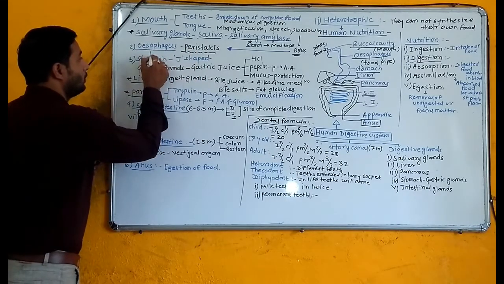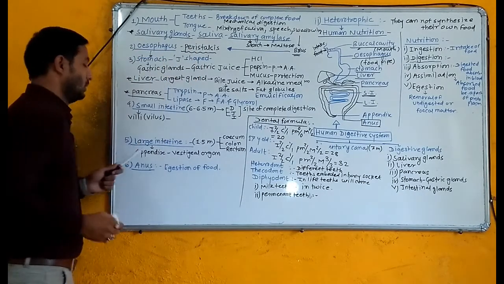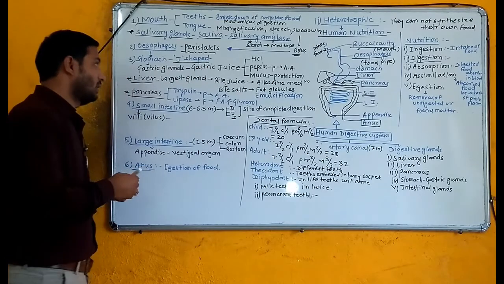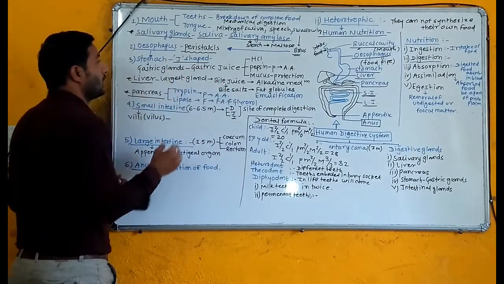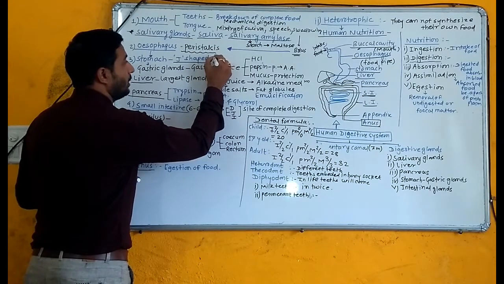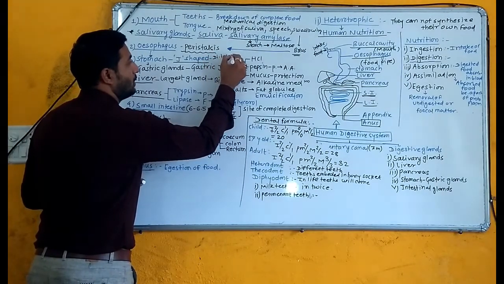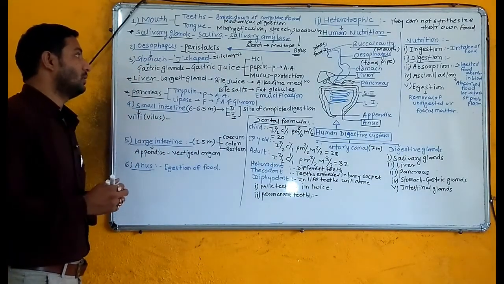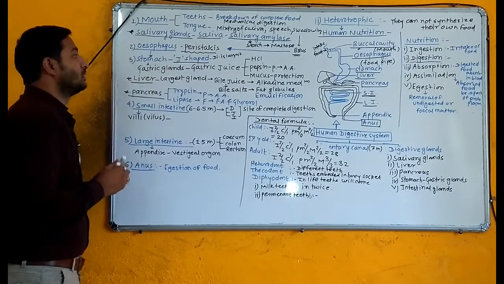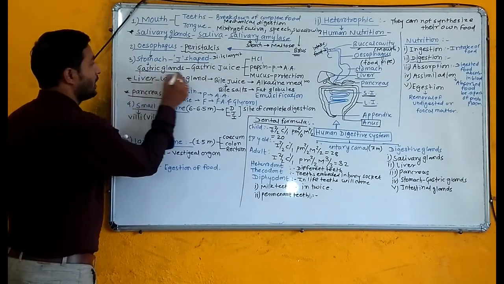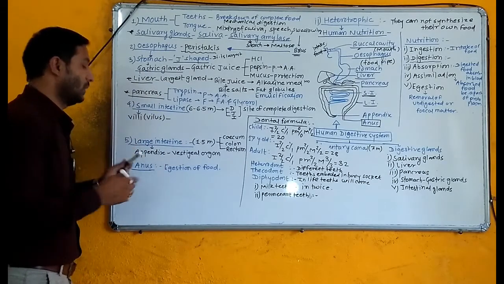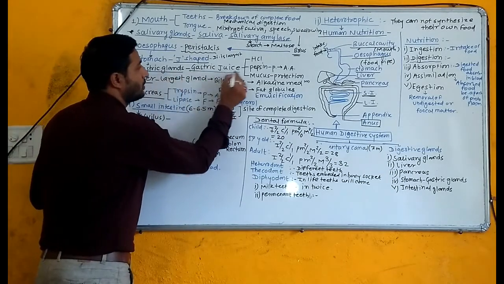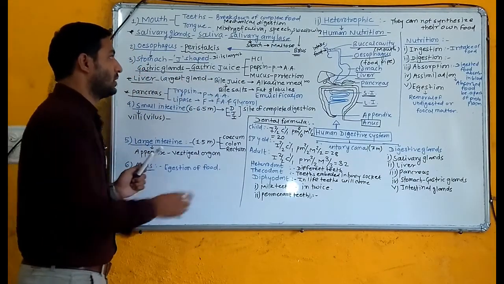Now food or bolus comes in the stomach. Actually, an empty stomach is a J-shaped organ. It is a bag-like structure. The diameter of this stomach is large. This is the part of the alimentary canal which shows the greatest diameter. Stomach contains gastric glands in its walls, and these gastric glands secrete one of the most essential juices, known as gastric juice.